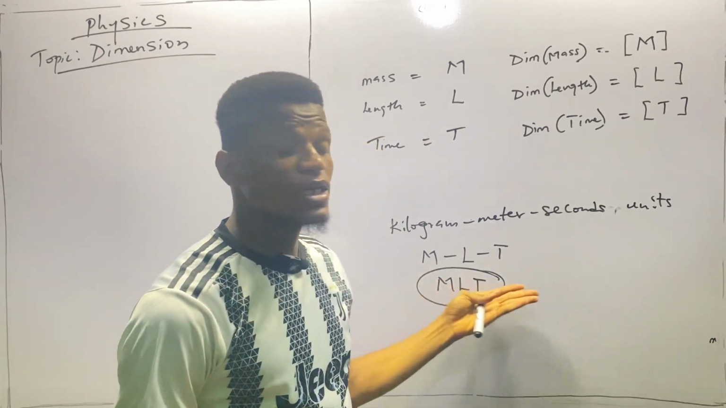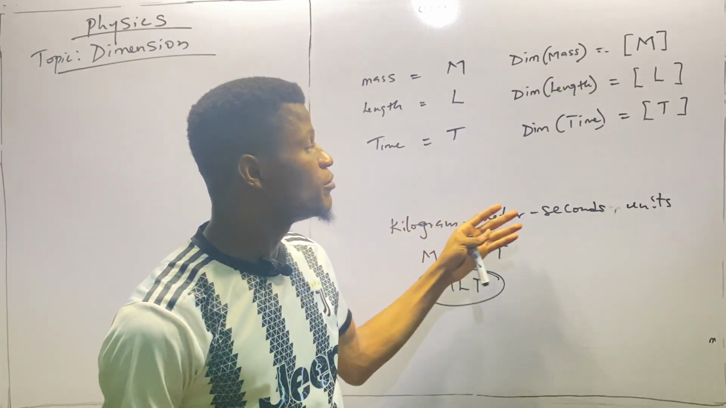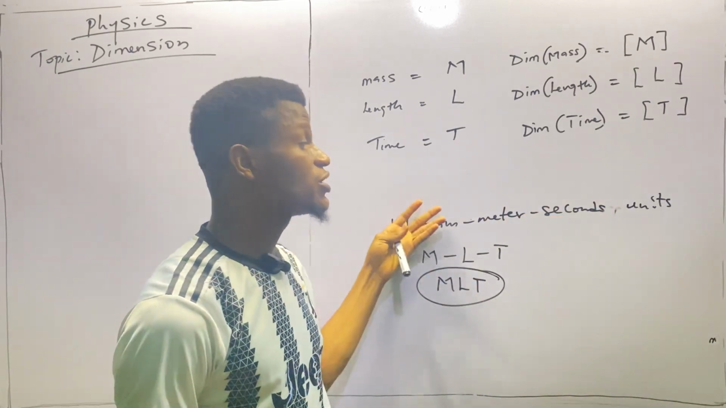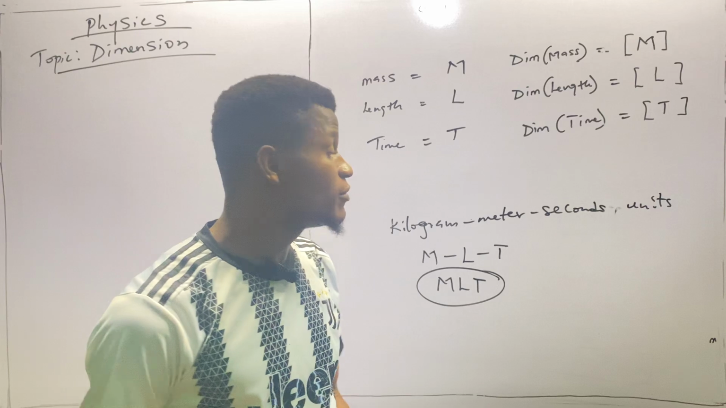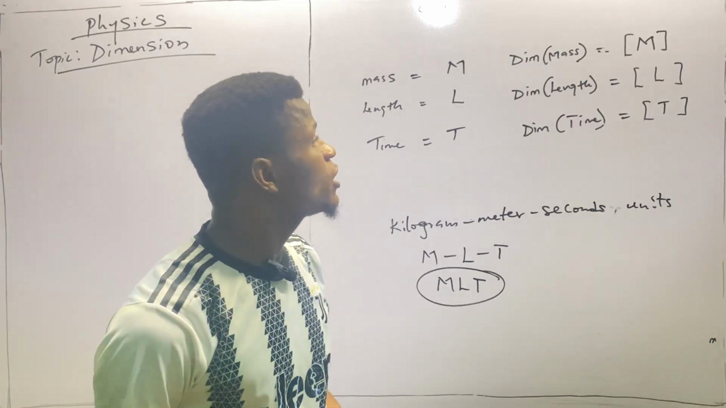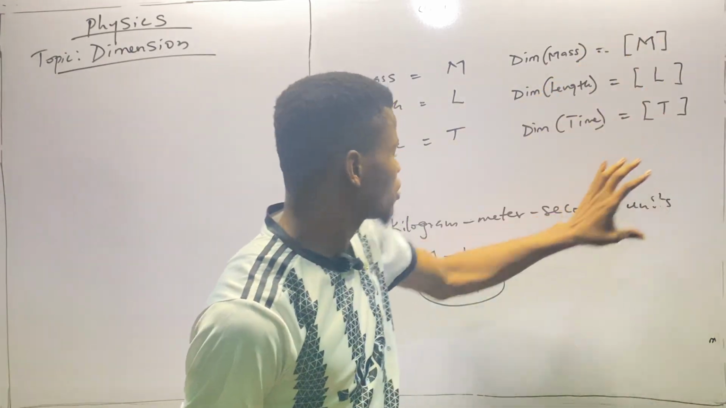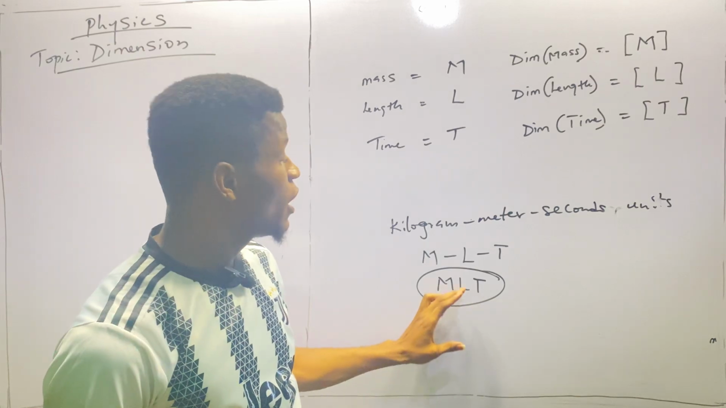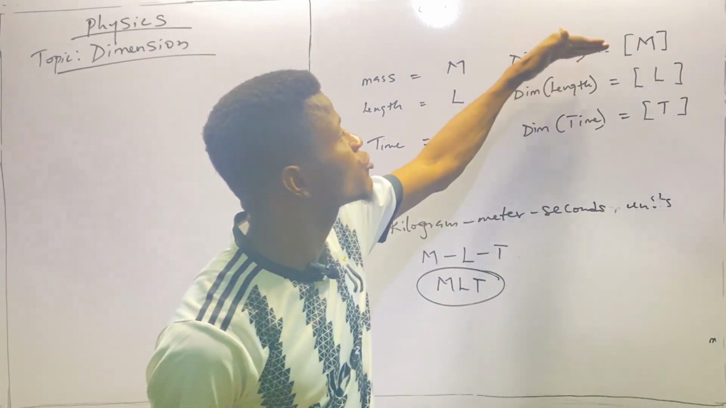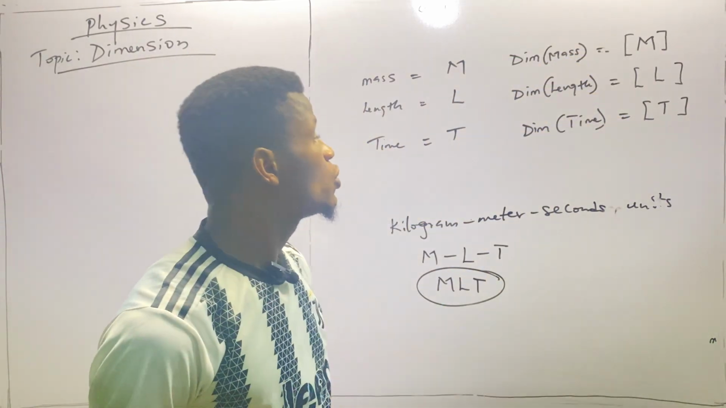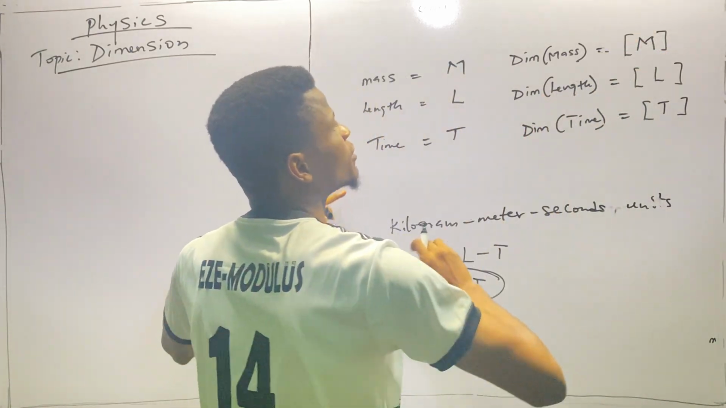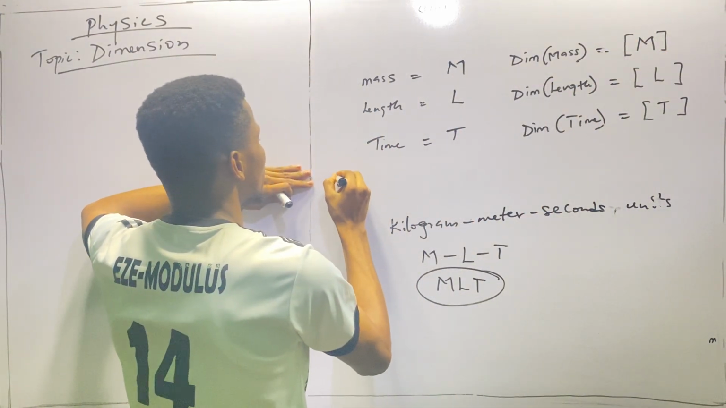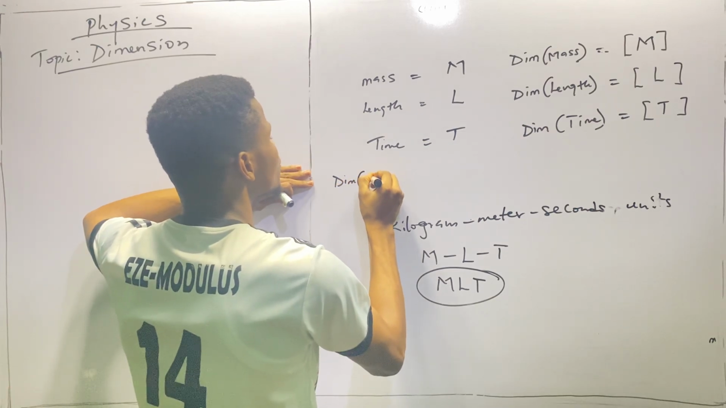This is their standard format, the kilogram meter second unit, which is the initial definition of the SI unit, the System International Unit. All right. So now, how do we transform this into the MLT form? Of course, we can do that. We start from this one, the dimension of mass, which is dim mass.